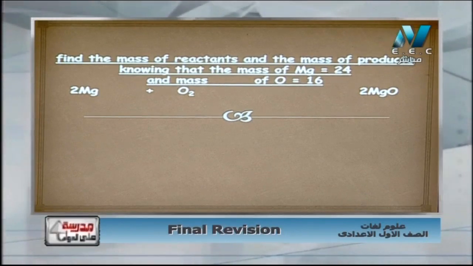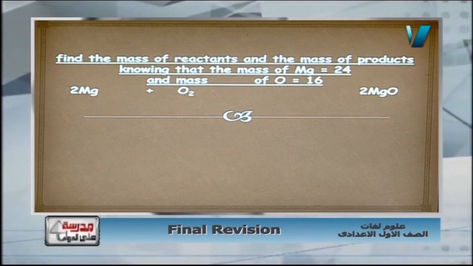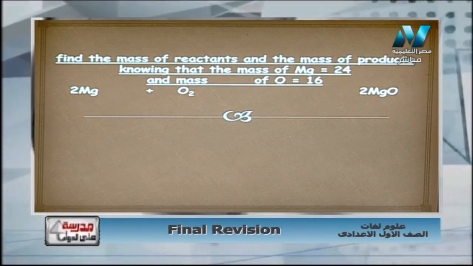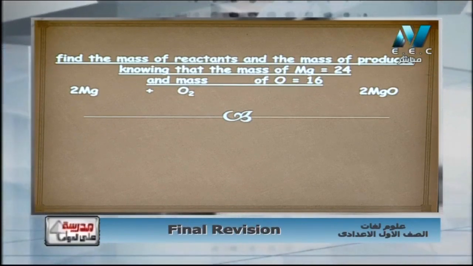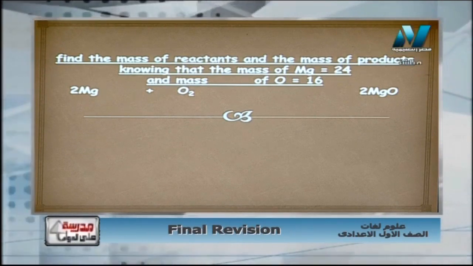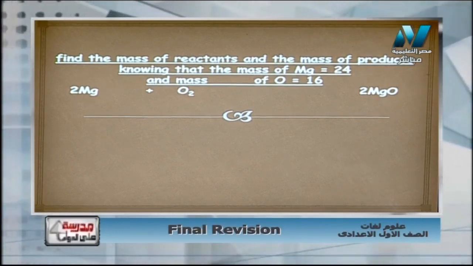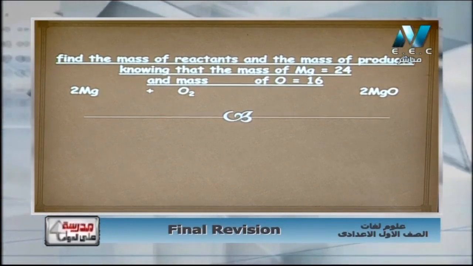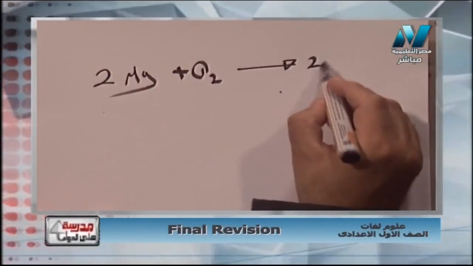Another question that says find the mass. السؤال ده بنحبه جدا، سؤال سهل جدا، بيديني equation معادلة، وبيديني ال mass number of each element in this equation. And the question says find the mass of reactants and the products, knowing that the mass of magnesium 24, the mass of oxygen 16, and the equation says that 2Mg plus O2 equal to MgO. طب عشان نحل الايكويشن دي بنعمل ايه؟ Please write the equation at first. هكتب المعادلة في الأول خالص. 2Mg زي ما هو كاتبها لي بالظبط في الإكزام، 2Mg plus O2 it will give 2MgO.